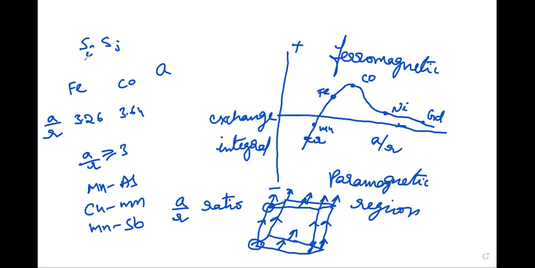So based on these Si and Sj spin interactions, Heisenberg assumed the equation E exchange ij is equal to minus 2J into Si dot Sj, because the dot product is maximum when the spins are parallel. Okay, that is the Heisenberg model for ferromagnetism. Okay, thank you students.